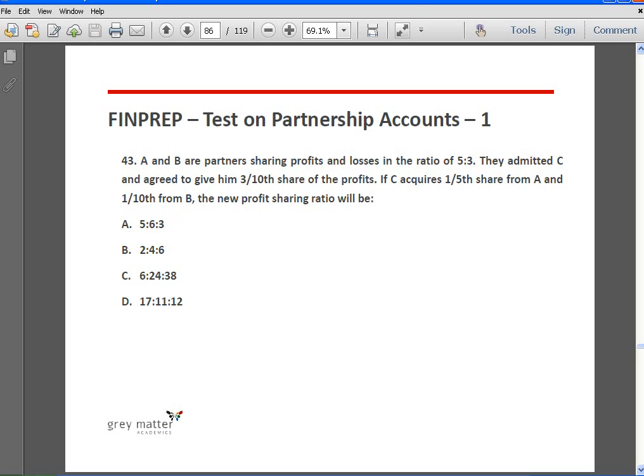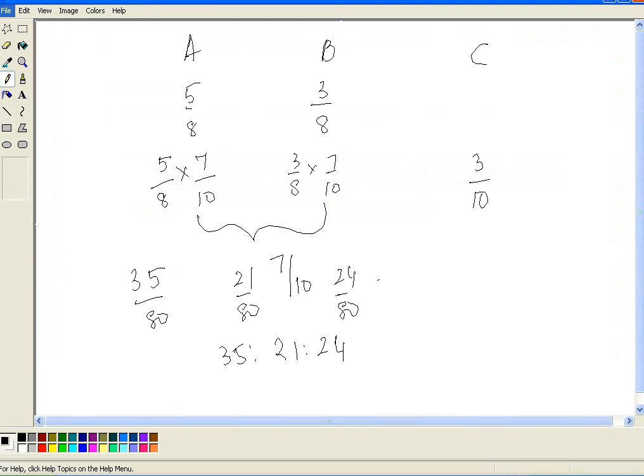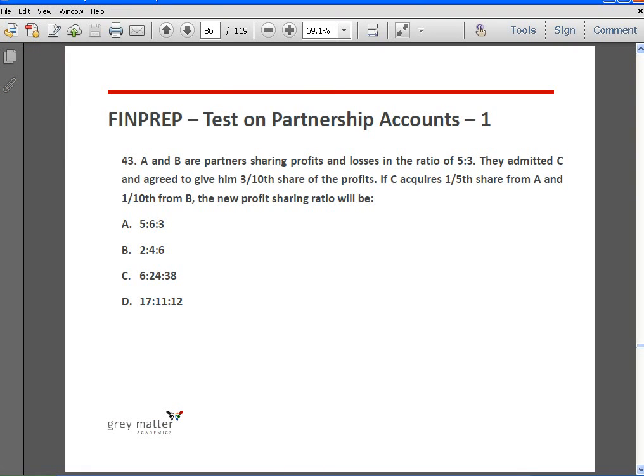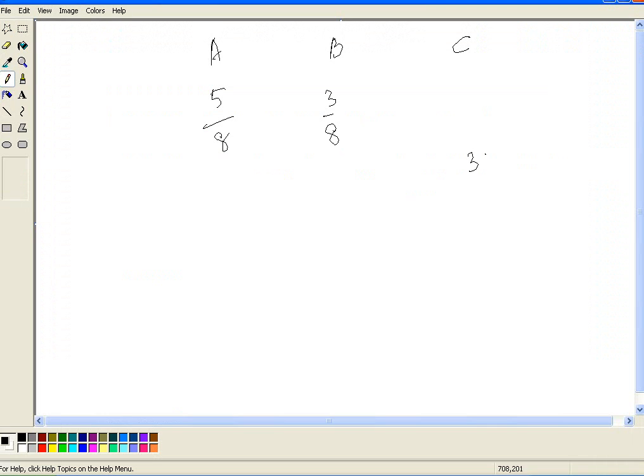A and B are partners sharing profits and losses in the ratio of 5:3. They admitted C and agreed to give him 3/10 share of the profits. C is acquiring 1/5 share from A and 1/10 from B. What is the new PSR? The sacrificing ratio is given to us. We have to find out the new PSR. Okay, we have A, B, C, 5:3, 5/8, 3/8, and C is admitted for 3/10 share.